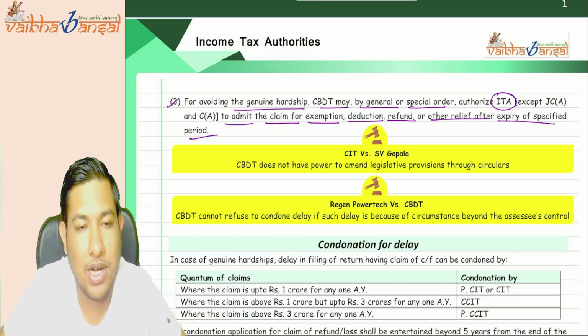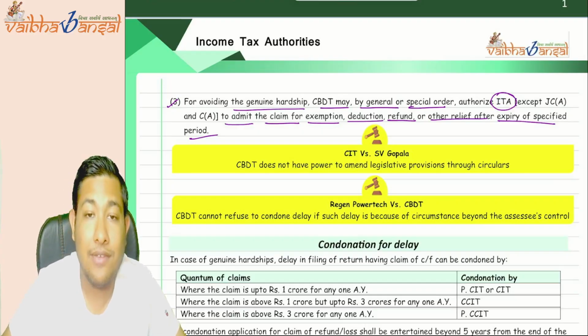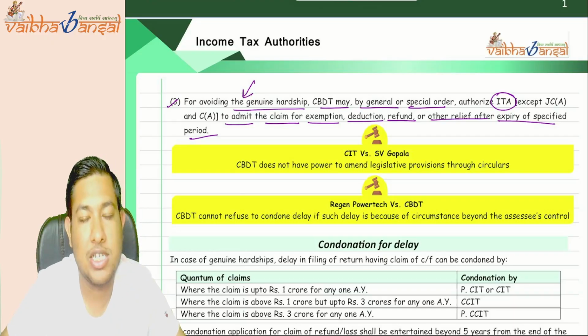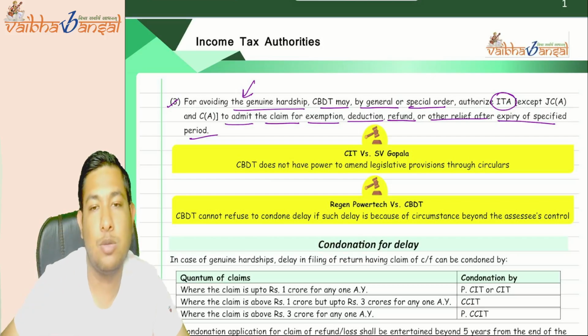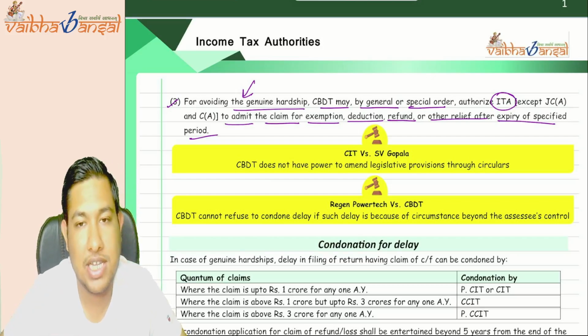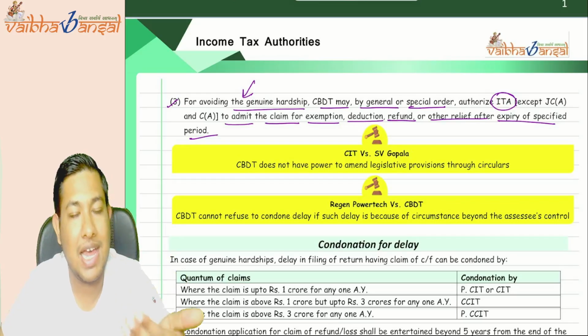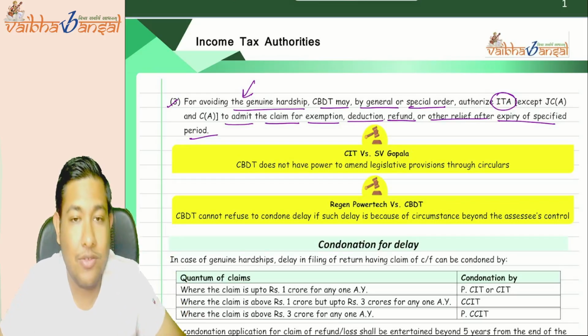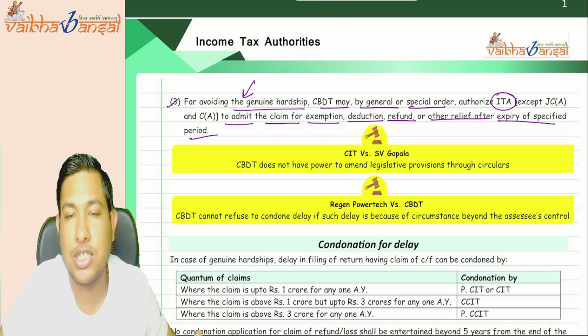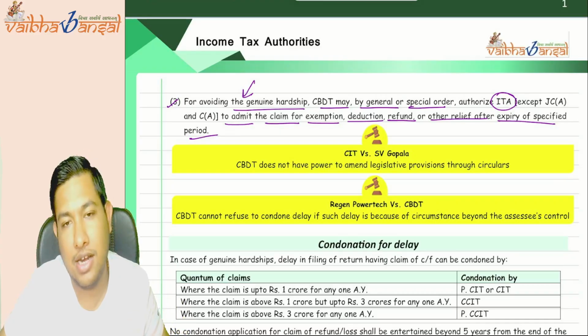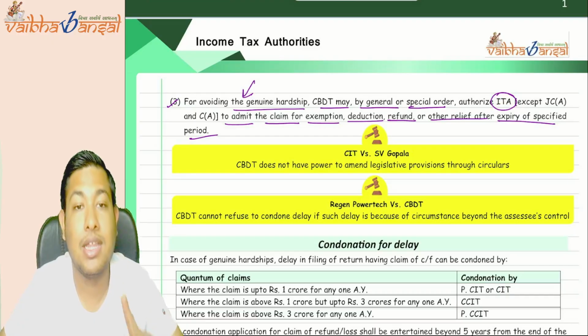Whatever the specified period given in the Income Tax Act, to remove the genuine hardship, the extension can be given. So they can give the extension, authorizing the income tax authority that at this extended date, if there is a claim of exemption, deduction, refund, or any other relief, you may consider it and provide for it.